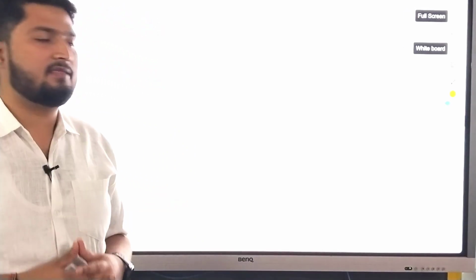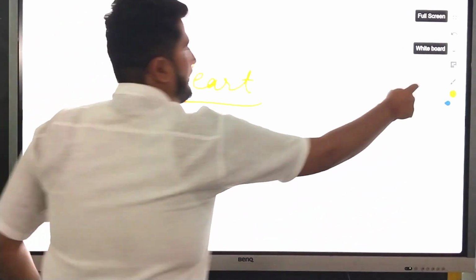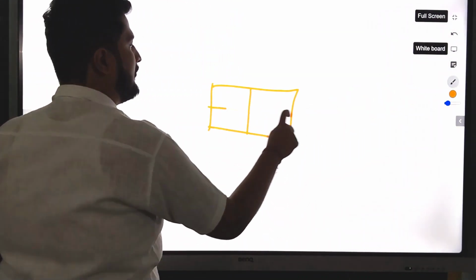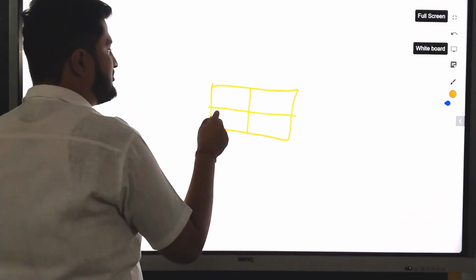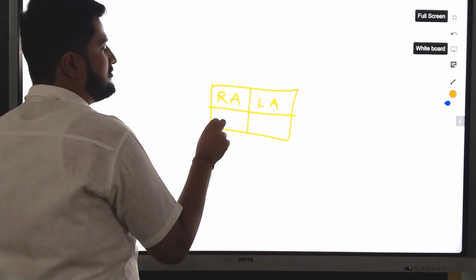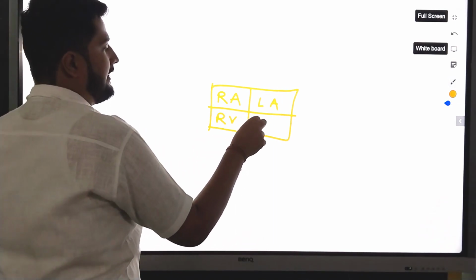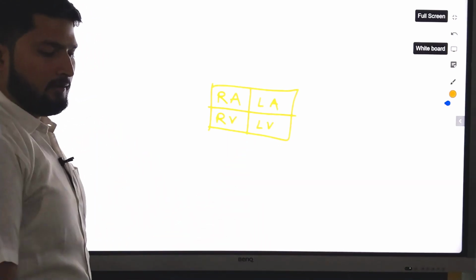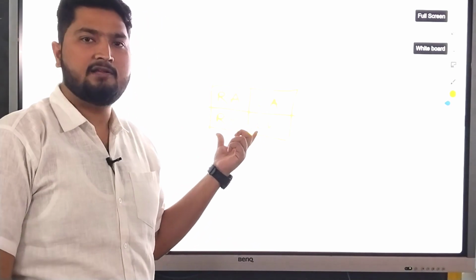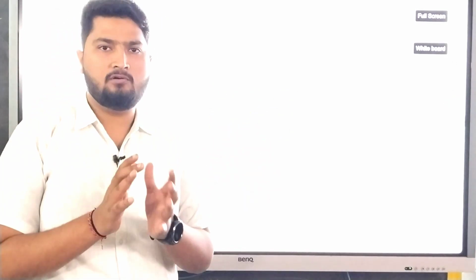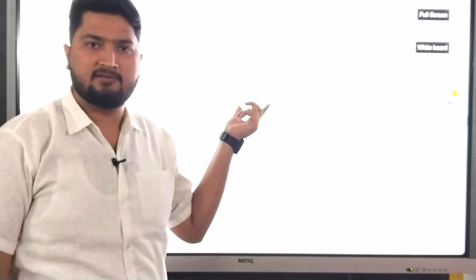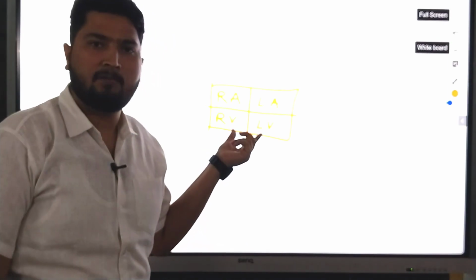Now we will discuss the core concept of the working of the heart. You can see a human heart is divided into 4 different chambers. The upper 2 chambers are called the right atrium and left atrium. The lower 2 chambers are called the right ventricle and left ventricle. The function of the atrium is to collect the blood, while the function of the ventricle is to pump the blood. This is the basic thing you should know before going to this module. The upper 2 chambers of the heart are for collection of blood. The lower 2 chambers of the heart are for pumping of the blood.